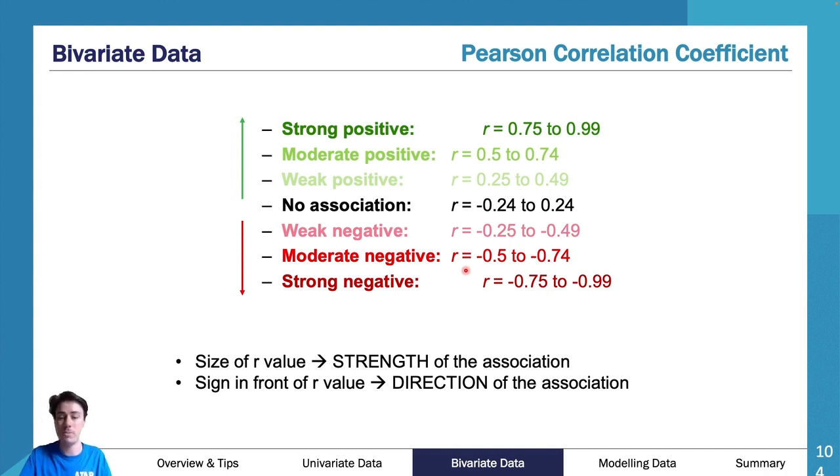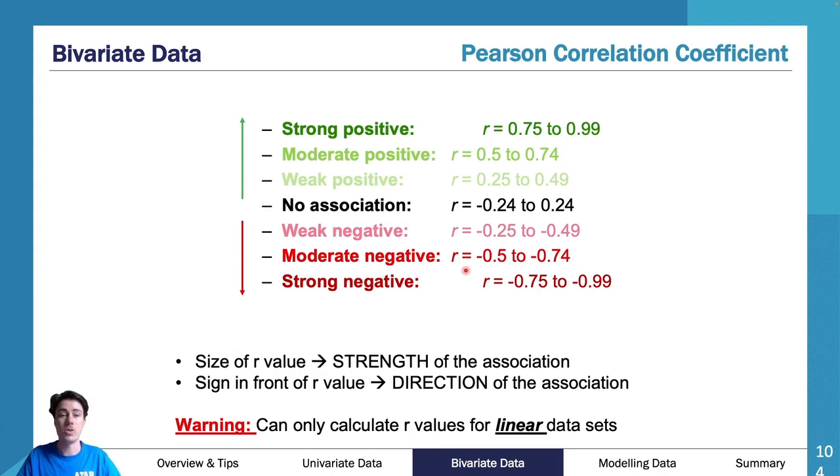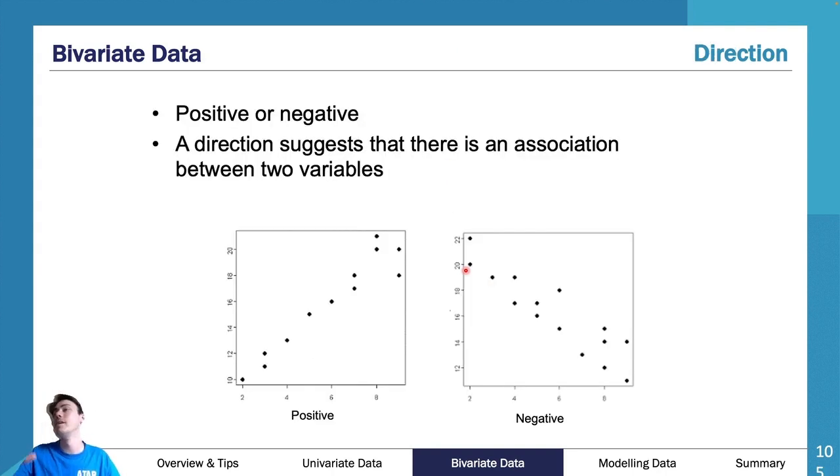So super duper important. You can only calculate R values for linear data sets, which we already discussed. As you can see here, you've got a positive one on the left and a negative one on the right. So you can technically say positive or negative just from looking at it. Your R value gives you more of your strength, but you can do both from your R value.